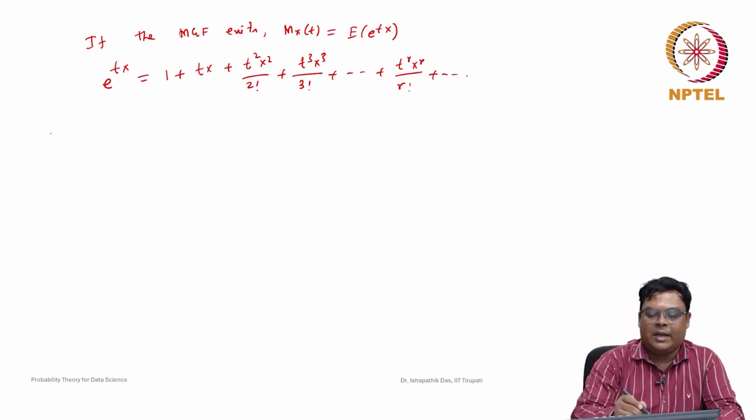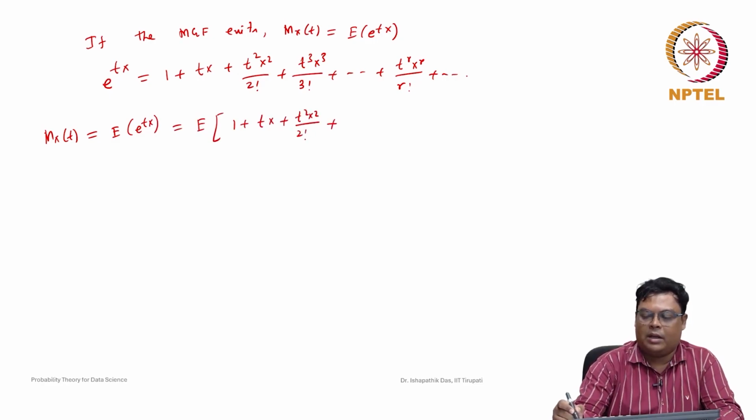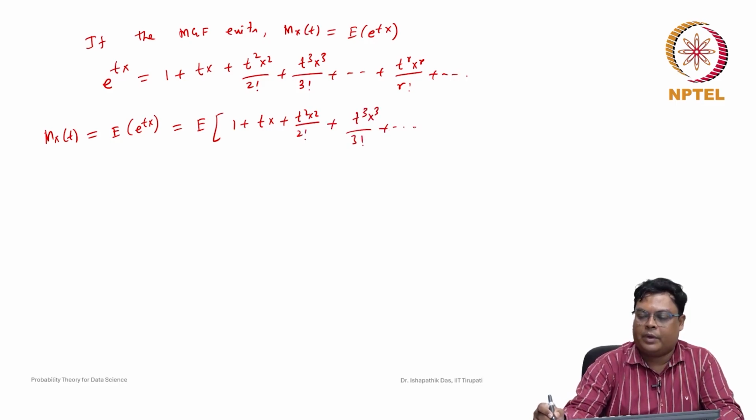Now, this M_X(t), so M_X(t) is the expected value of e to the power tX, which is the expected value of 1 plus tX plus t squared X squared by 2 factorial plus t cubed X cubed by 3 factorial, plus t to the power r X to the power r by r factorial, like this. It is just a general term.